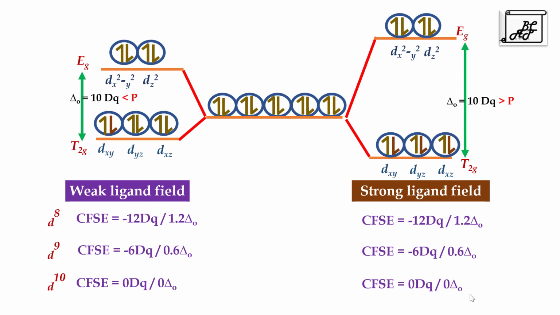So this is how we have learned how to calculate crystal field stabilization energy in strong ligand field or in weak ligand field. Here we have seen that whether it is strong ligand field or weak ligand field, the distance between T2g and Eg orbitals is arbitrarily considered as 10 dq. We know that in case of strong ligand field, the splitting is more, and in case of weak ligand field, splitting is less. Though the distance is same, 10 dq, in actual practice, the dq factor is different. In the next video, we will learn how to calculate this dq parameter experimentally and what are the factors that will affect the splitting between the T2g and Eg orbitals.